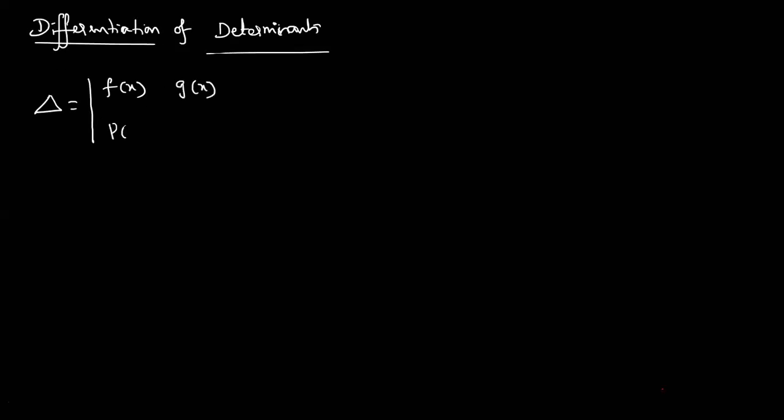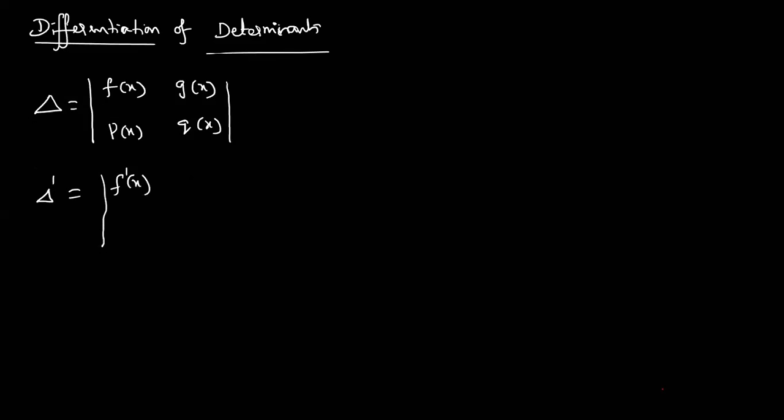Differentiation of determinants. Please keep reading. Dear students, suppose delta is given as f of x, g of x, p of x, q of x. This concept is applicable for a 3 by 3 matrix also, keep in mind. Now they're asking what is delta dash with respect to x. I'm applying it row wise.